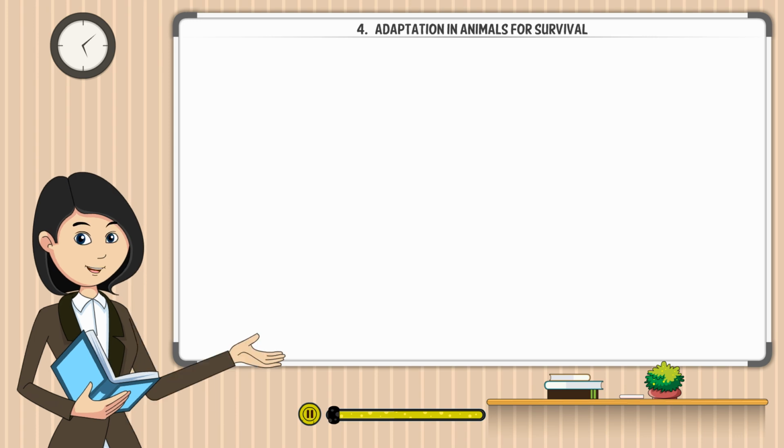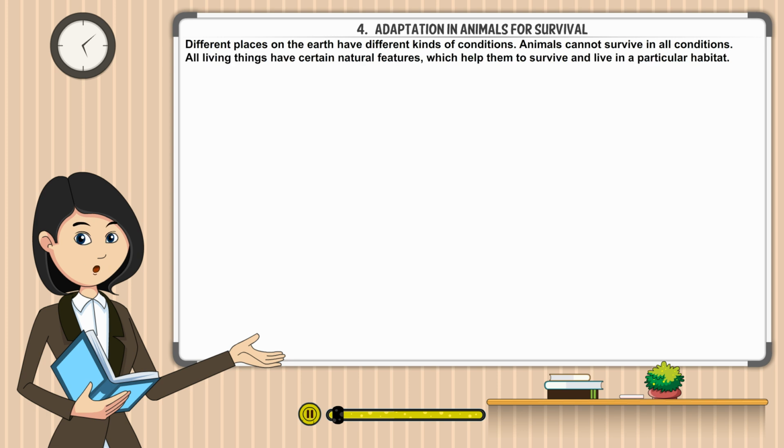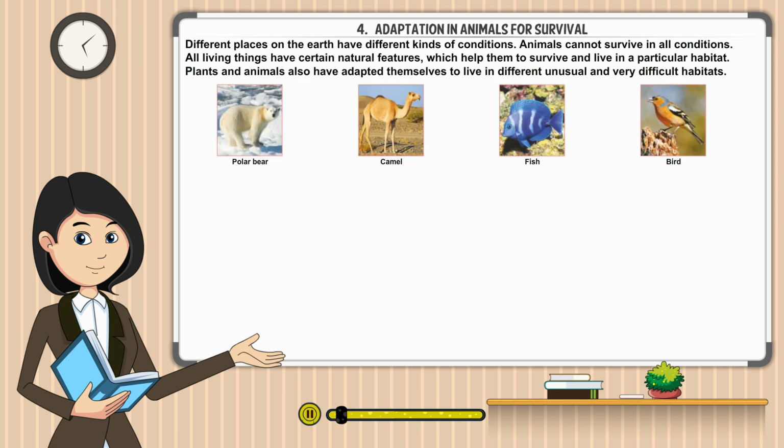Chapter 4. Adaptation in Animals for Survival. Different places on the earth have different kinds of conditions. Animals cannot survive in all conditions. All living things have certain natural features which help them to survive and live in a particular habitat. Plants and animals also have adapted themselves to live in different unusual and very difficult habitats.